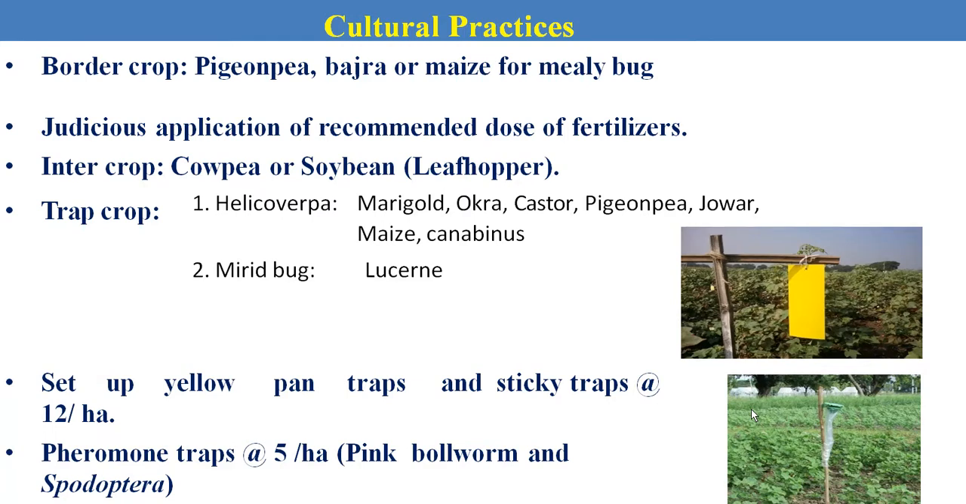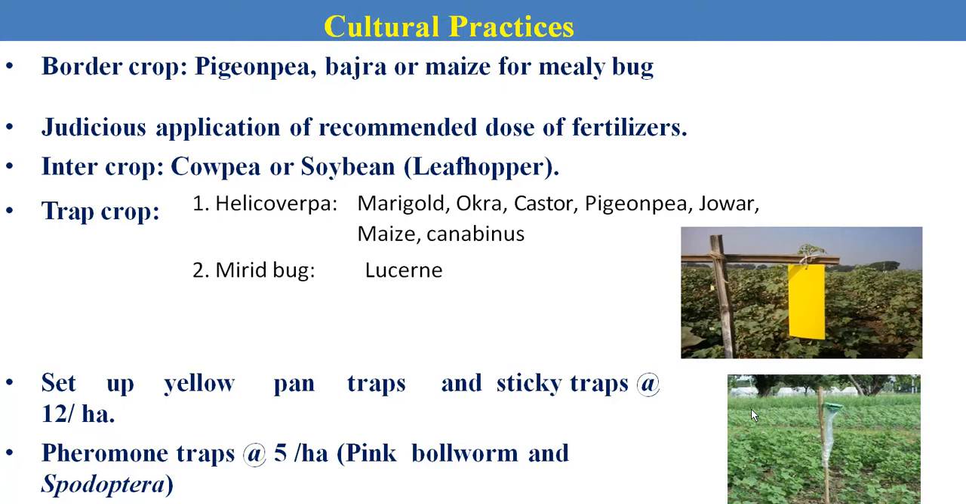It means that we should avoid the excess use of nitrogenous fertilizer in cotton or in any other crops. Why? Because excess use of nitrogen fertilizer increases the chance of a sucking pest complex in cotton. Then cowpea and soybean are used as an intercrop in cotton against leafhoppers or jassids.